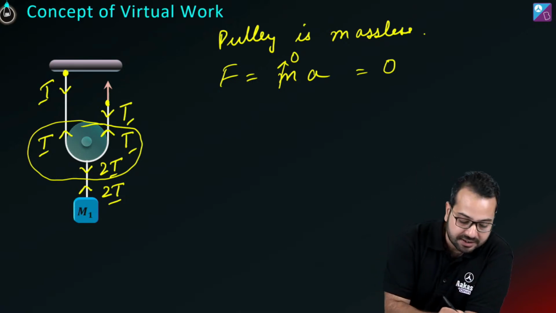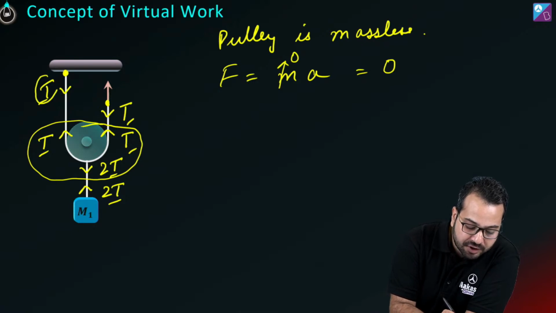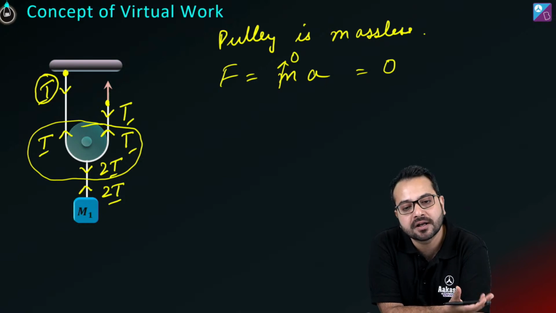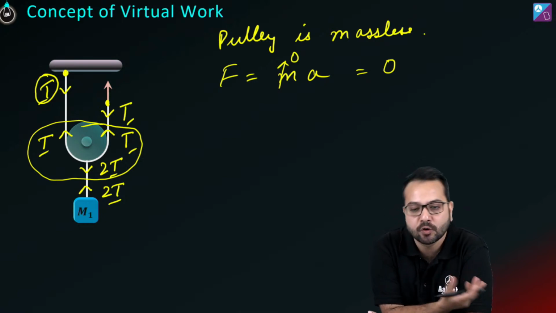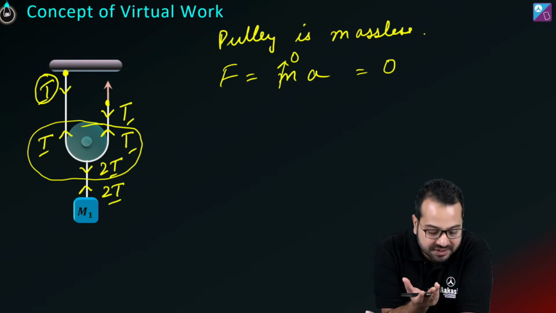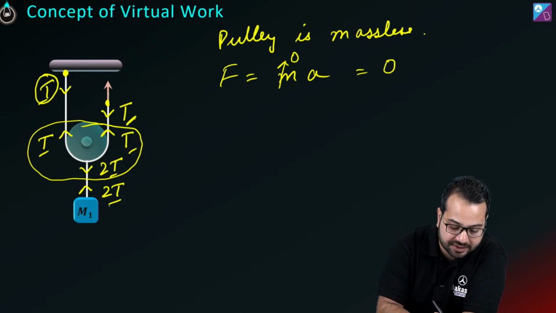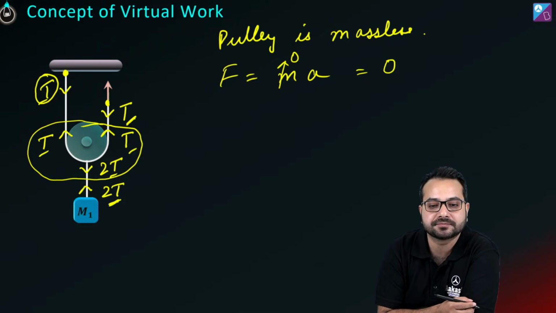Correct? Now on this point, do you have to calculate the work done by the tension? Obviously not, because this point is fixed. No displacement, no work. तो बचा कितना? बचा तो दो ही टेंशन. There is one tension over here and there is one tension over here.